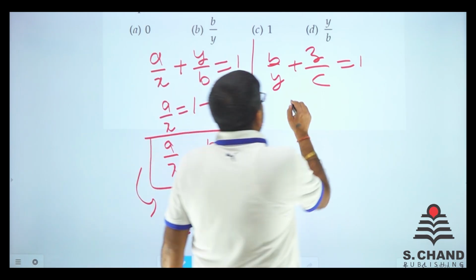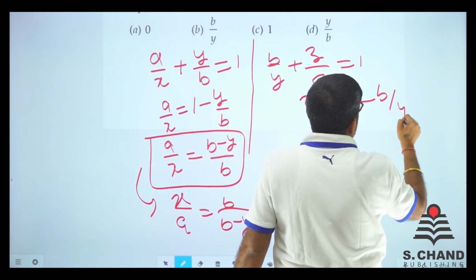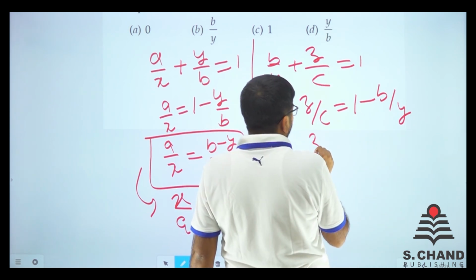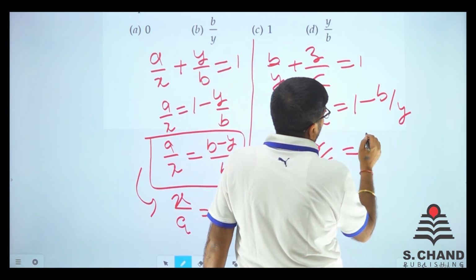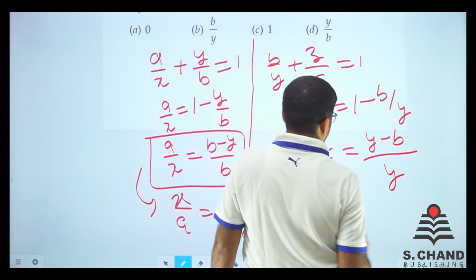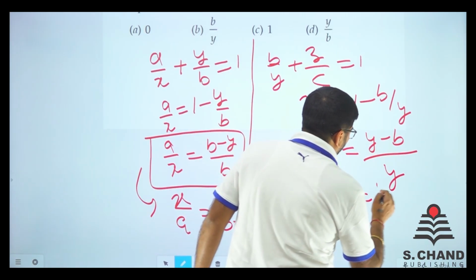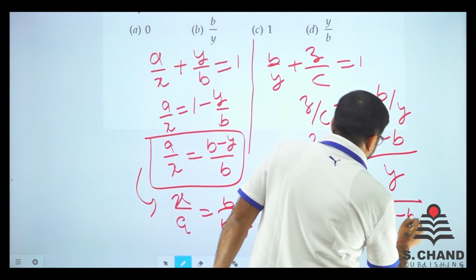In a similar way, I can do Z by C is equal to 1 minus B by Y. So Z by C is equal to Y minus B divided by Y. Just reversing this, C by Z is equal to Y divided by Y minus B.